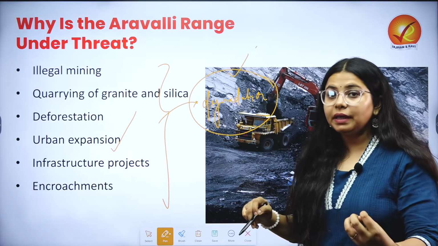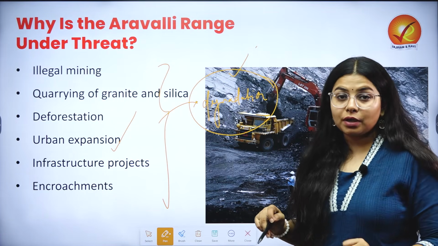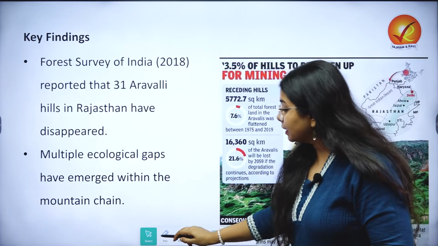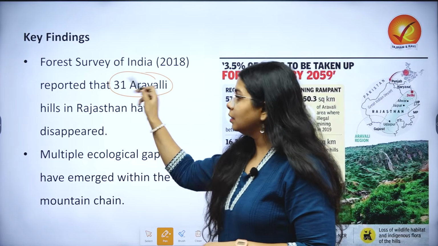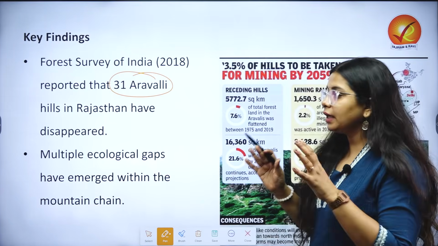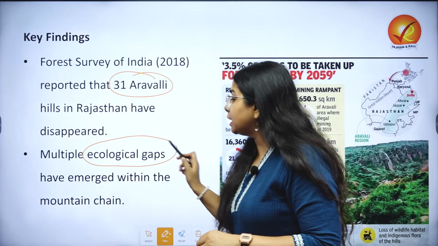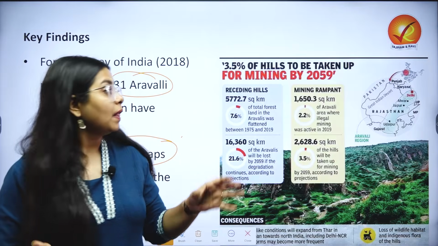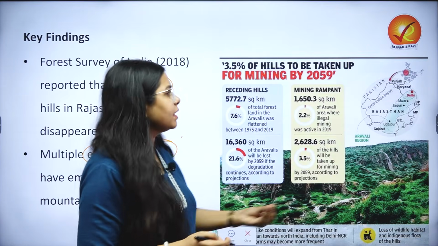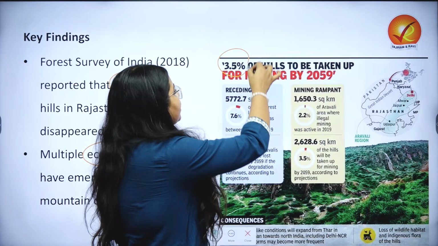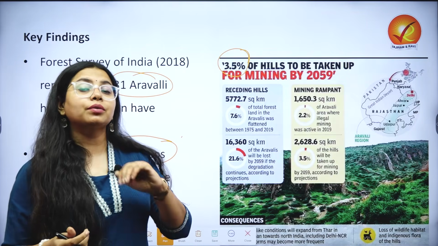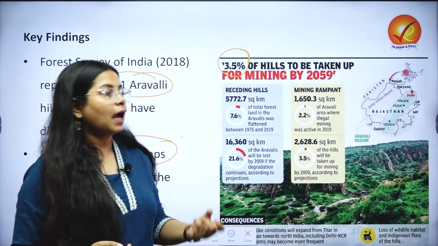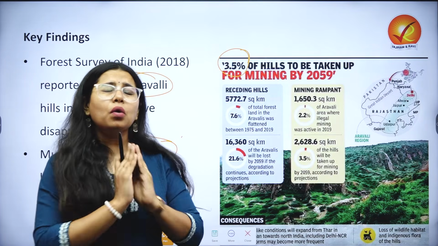And if you are not able to believe, this is not the first time that we are talking about it. Forest Survey of India back in 2018 already mentioned that 31 Aravalli hills have just disappeared in Rajasthan. We are looking at multiple ecological gaps that have already emerged amongst this mountain chain, and apart from that there are clear reports that when we are talking about Aravallis, 3.5% of hills are to be taken up by mining by 2060. So in this situation we can clearly see